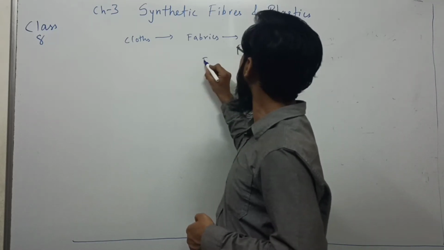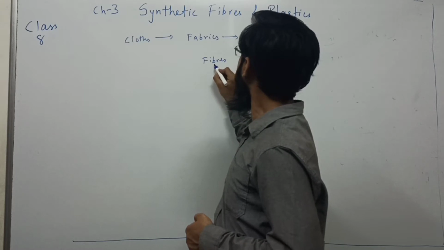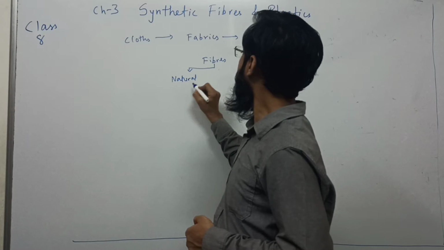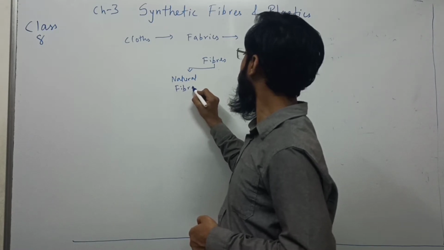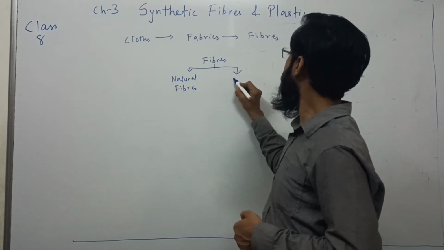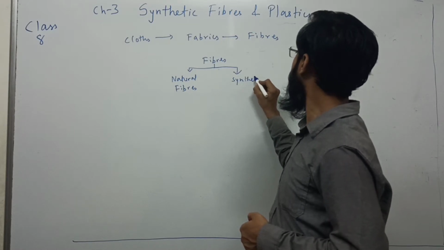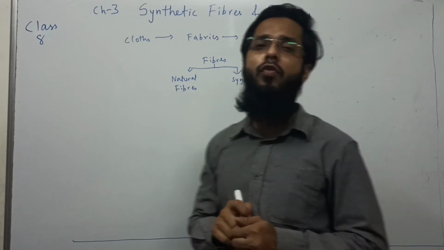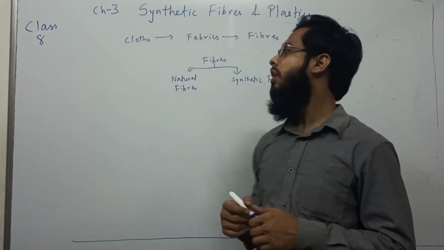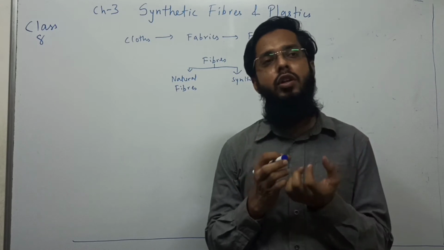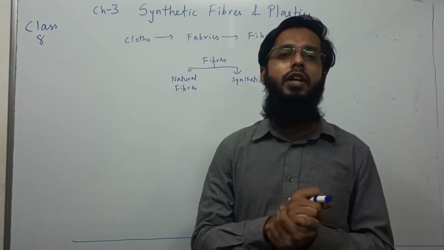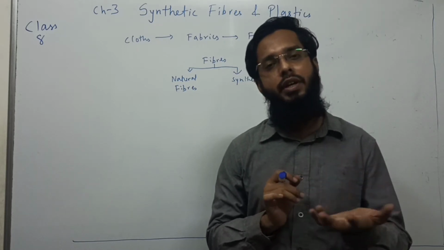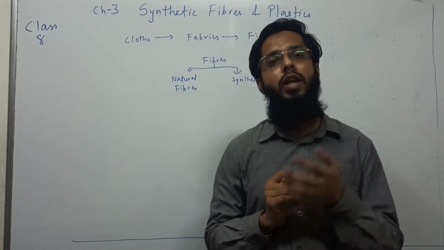So these fibers are natural fibers, and some are synthetic fibers, and we can also make another category of semi-synthetic fibers, which are naturally occurring, but after some chemical process they are utilized, so they can be called semi-synthetic. We're going to talk about that also, that is rayon.